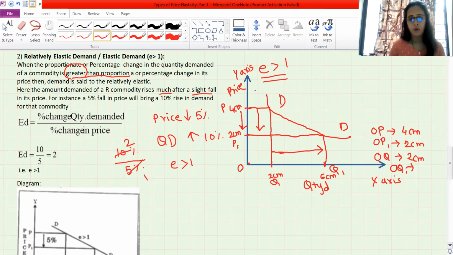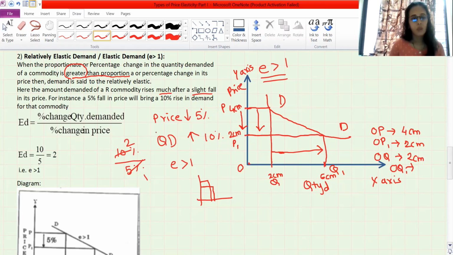Otherwise, if you have drawn the diagram like this, for example, I will show you. This is the initial price and this is the new price, and you are showing something different like this. It will not look the same. Because we want to show that with a fall in price, demand has increased, but that increase in demand is more than proportionate. It should look the same. That's why we have taken the measurement.